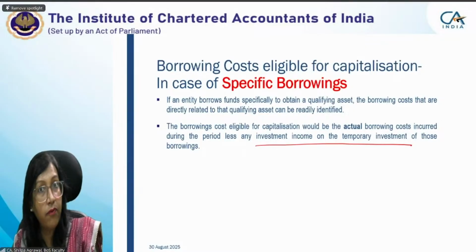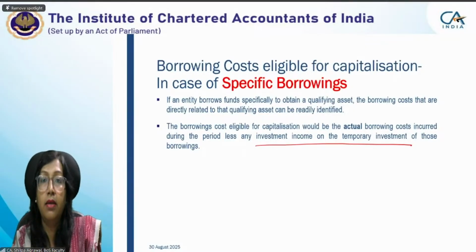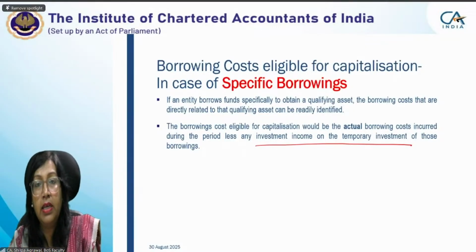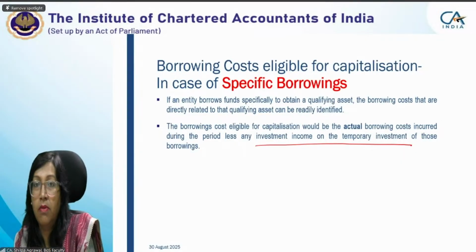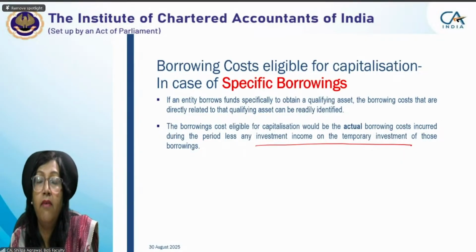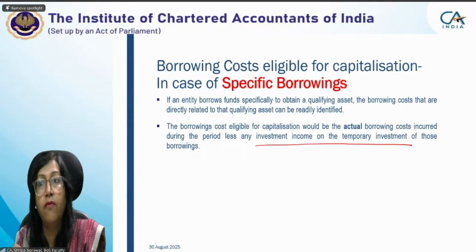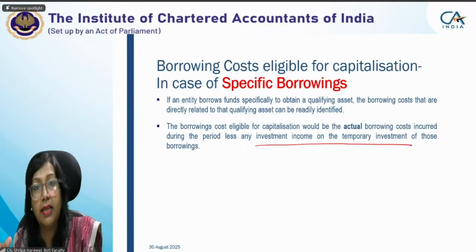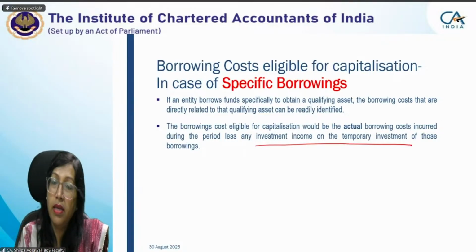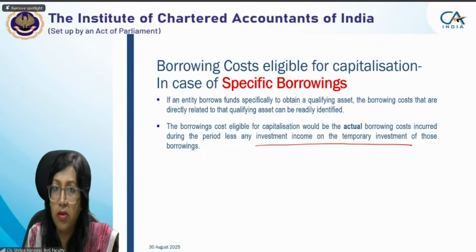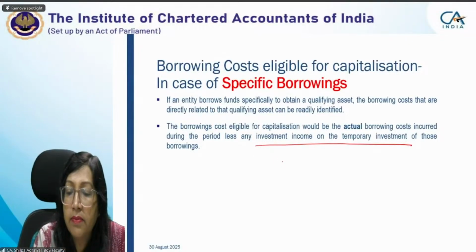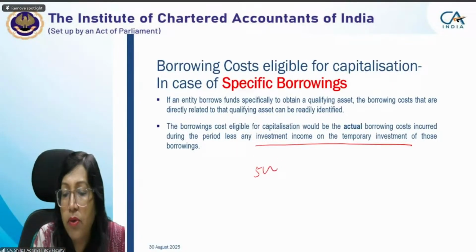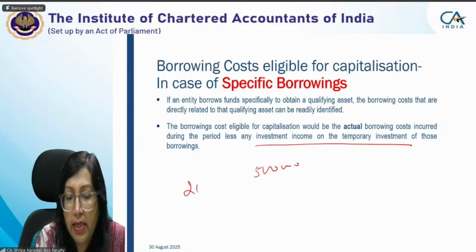So instead of keeping it idle and paying interest on it, we invested that 15 lakhs in some other fund, and from there we are getting investment income, that is interest income, say of 15,000 rupees, and you are incurring 20,000 as cost of interest expense. So ultimately what will happen, you are utilizing only 5 lakh out of 20 lakh.